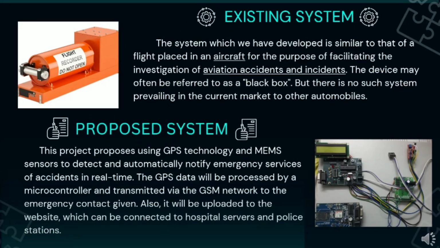Let us have a look at the existing system, which is commonly known as the black box. These are found in aircraft. A black box is used to save all information about the occurrence of accidents, but there is no such system prevailing in the current market for other automobiles. Proposed system. With the idea of the existing system, we have proposed an accident detection system. Here we have used GPS technology and a MEMS sensor to get an accurate location. We have used a microcontroller, that is Arduino, which transmits the location through the GSM module and Wi-Fi module.